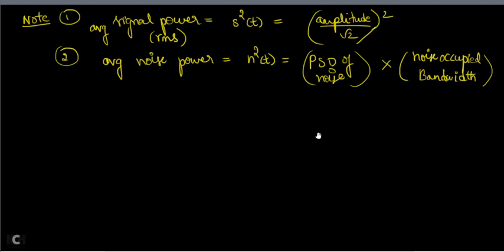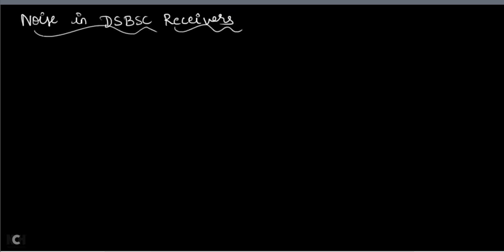In your unit 4, only one receiver is present in the syllabus. Next we are going to learn about noise in DSBSC receiver.